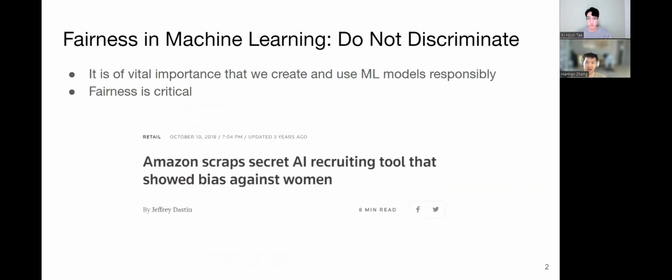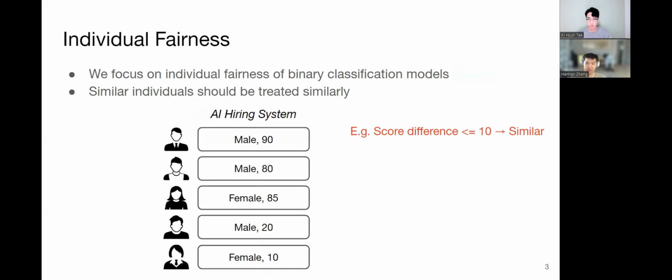Nowadays, machine learning and AI algorithms are used for making high-stakes decisions that will have a big impact on our lives. For example, Amazon is accused of using gender-biased AI tools that filter out more women's resumes, which should definitely be avoided. It is of vital importance that we make sure that the machine learning models are created and used responsibly, and fairness is one important topic that this paper will focus on.